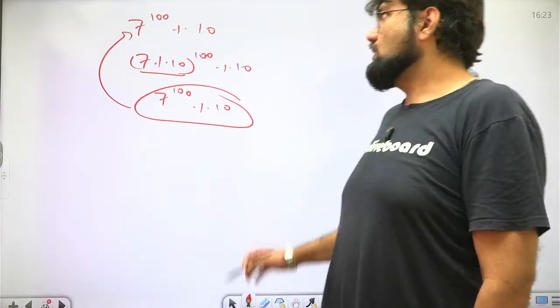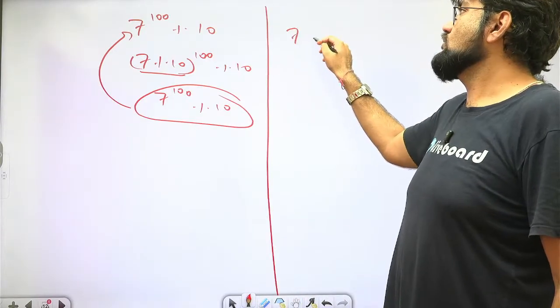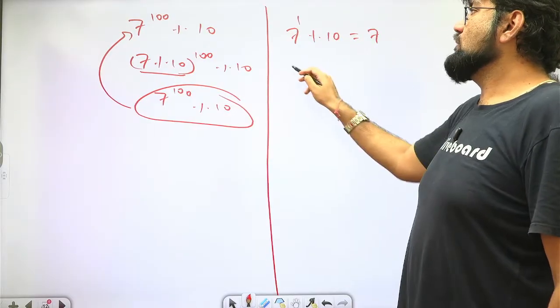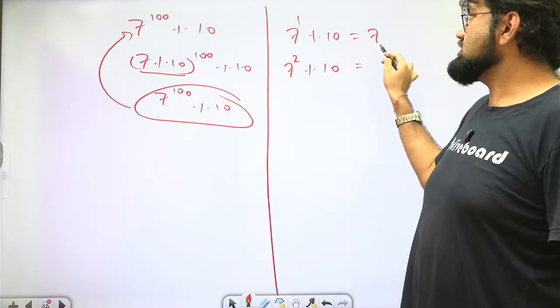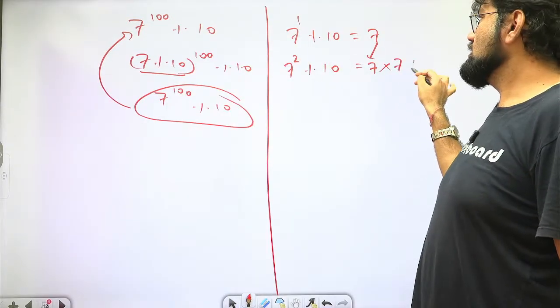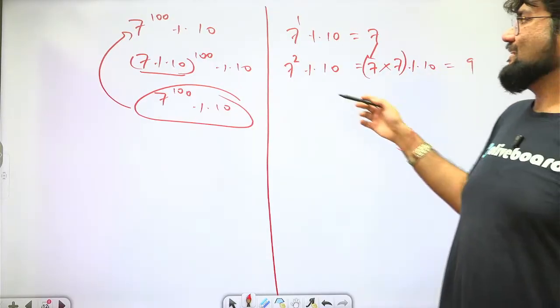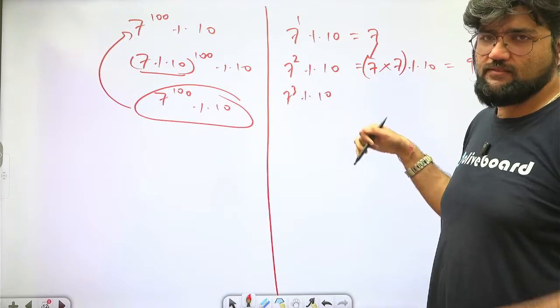What is cyclicity? We'll take the powers of 7 one by one, mod 10. So we'll take 7 power 1 mod 10. What do we get? 7. Now we'll take 7 power 2 mod 10. So how do we solve this? For this, the remainder of 7 was already there. We will multiply by another 7 from here. So this is what we are looking at. 49 mod 10 is 9. Next, we have 7 cube mod 10. One way is we can do 343 mod 10. 3 will be the answer.